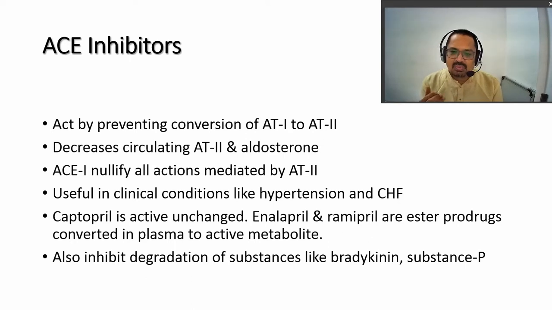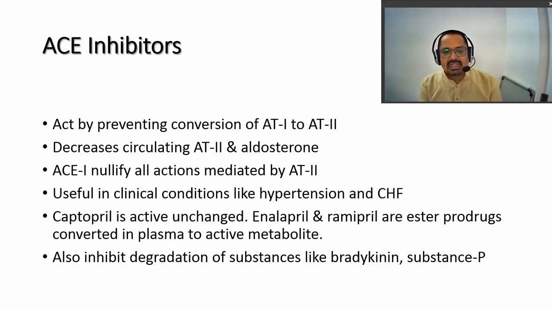So angiotensin 1 will be available over there and it may exert its action, but definitely angiotensin 2 is more potent than angiotensin 1. So to a great degree the ACE inhibitor will be giving their actions, so useful in clinical conditions like hypertension or congestive heart failure.